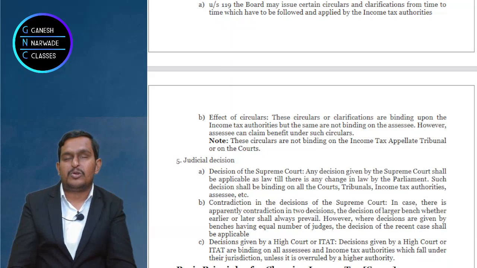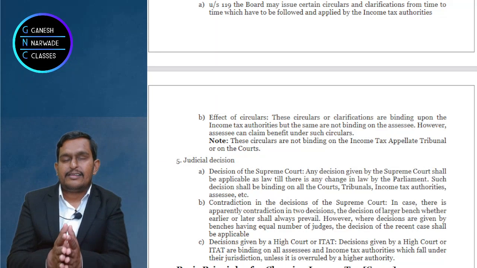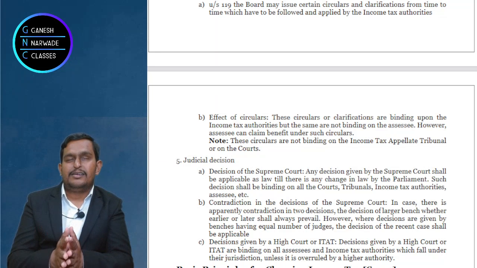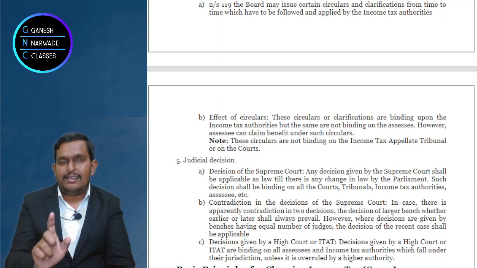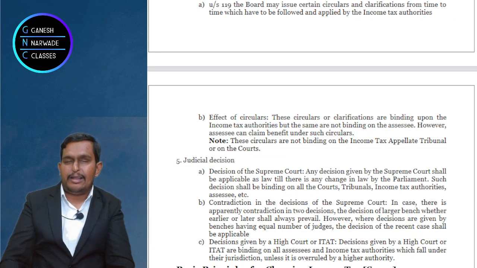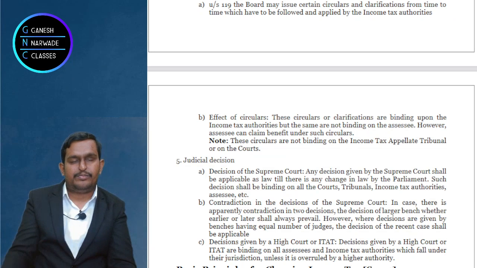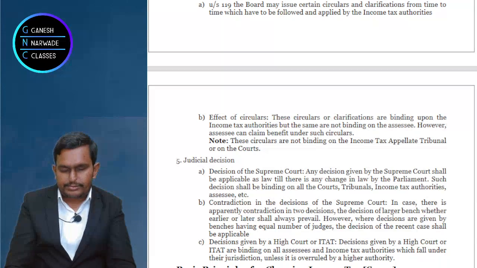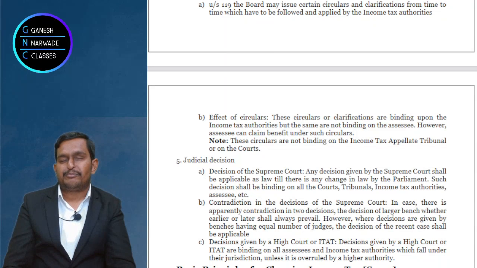Okay, Supreme Court over. Now what about the High Court? If the High Court and ITAT, the Income Tax Appellate Tribunal, give a judgment, that is also valid, but only to that area. For example, if the Telangana High Court gave a judgment, that judgment is applicable to the Telangana area. In Madhya Pradesh, they can give another judgment.